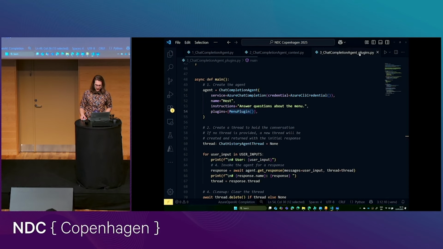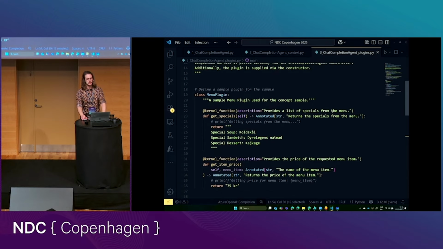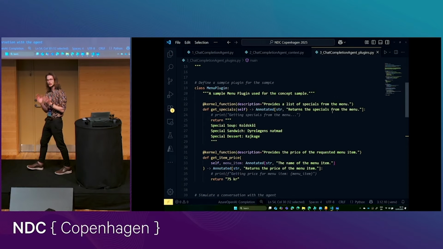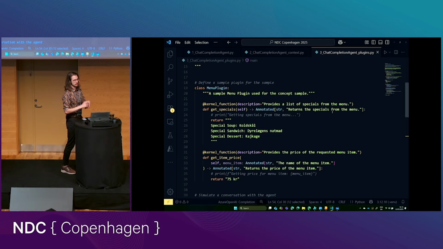So let's leave this behind. Let's make something more interesting. And we can make something more interesting by adding what's called a plugin. Different frameworks will use different names for this. You might hear this described as a tool or a function or, well, in this case here, a plugin. Semantic Kernel uses plugins which contain multiple functions.